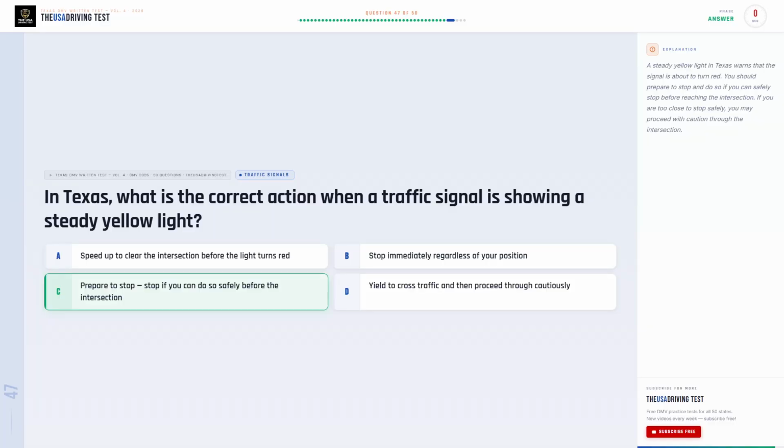The correct answer is C. Prepare to stop. Stop if you can do so safely before the intersection. A steady yellow light in Texas warns that the signal is about to turn red. You should prepare to stop and do so if you can safely stop before reaching the intersection. If you are too close to stop safely, you may proceed with caution through the intersection.